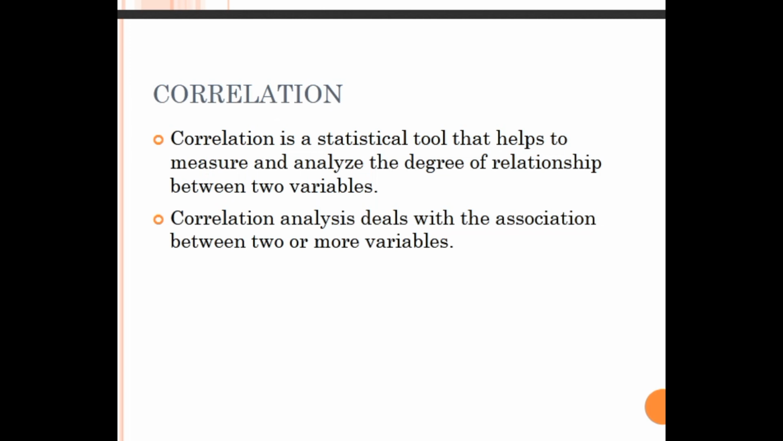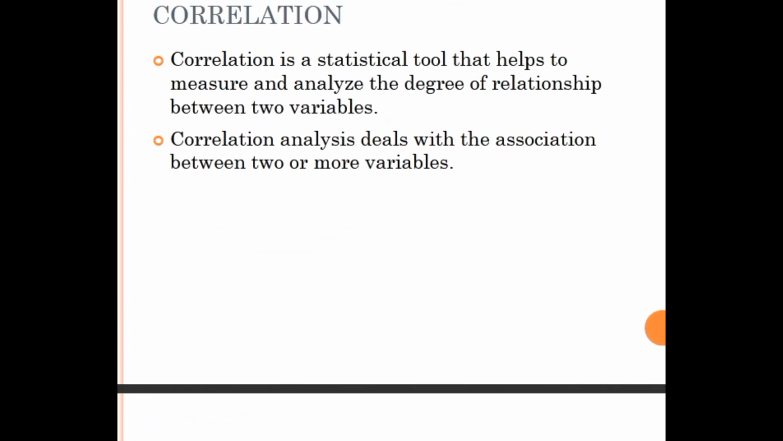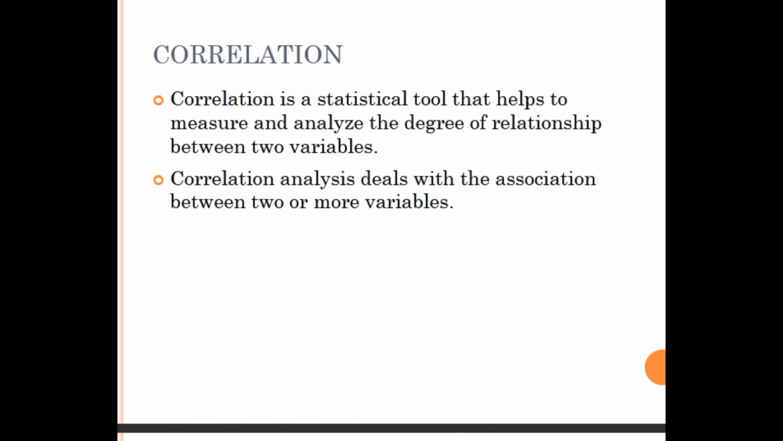So what is correlation? Correlation analysis measures or deals with the association between two or more variables. Here, association means the relationship between two or more variables. So what you have to find is whether there is any degree of relationship between two or more variables, or the association between them.